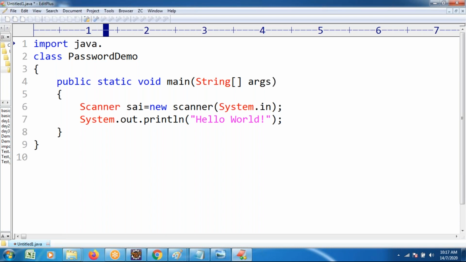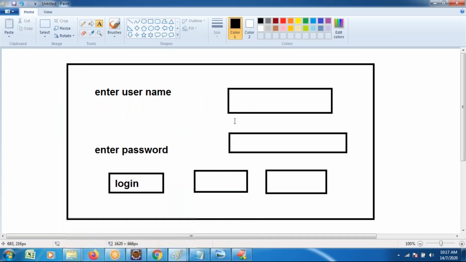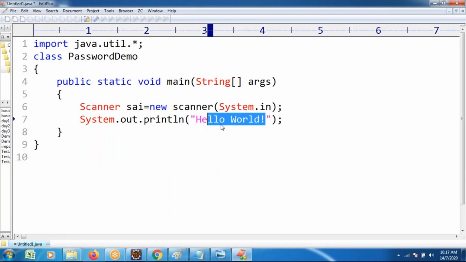Java dot, which package do I want to give? Util package. Java dot util dot Scanner. After that, it is asking me, first I have to enter, what is it expecting? Enter the username. First enter the username. Similarly, it is expecting to enter the password. System dot out dot print